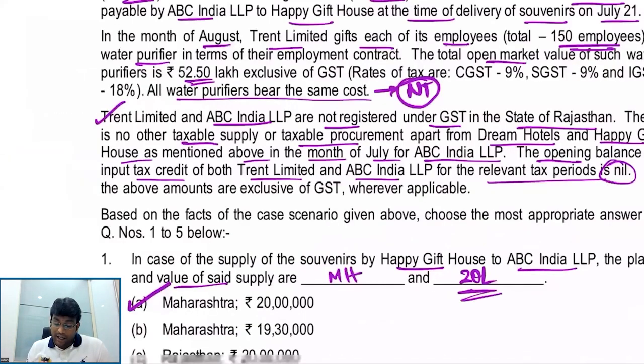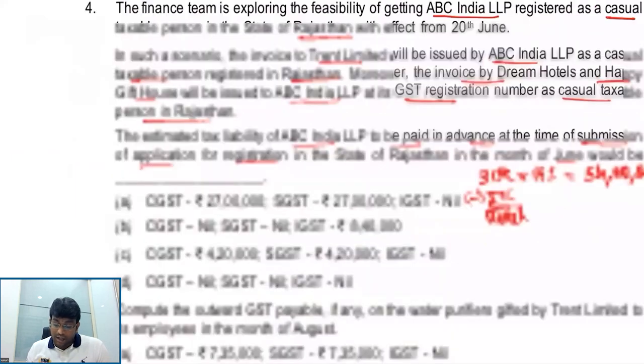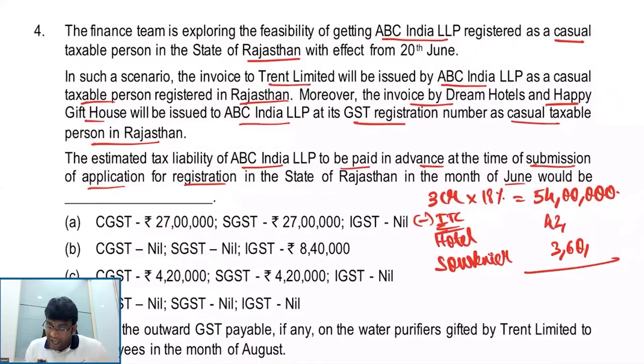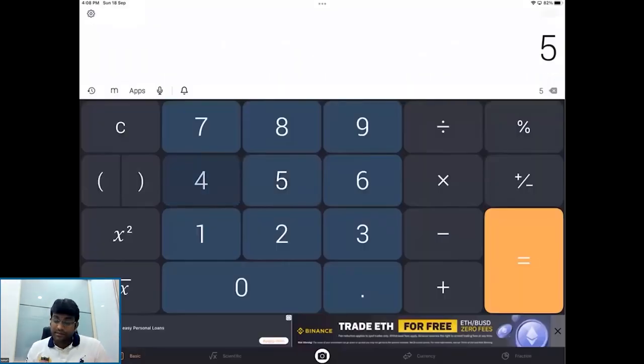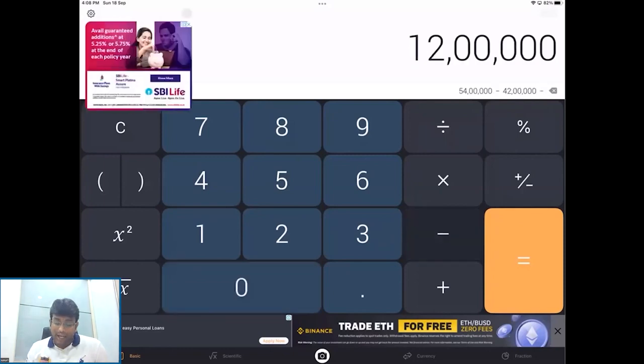That I will anyways take credit of, my dear friends. Correct, no? 42 lakh. And the third figure is 3 lakh 60,000. From 54 lakh, I'll reduce 42 lakh. I'll also reduce 3 lakh 60,000. 54 lakh minus 42 lakh minus 3 lakh 60,000.